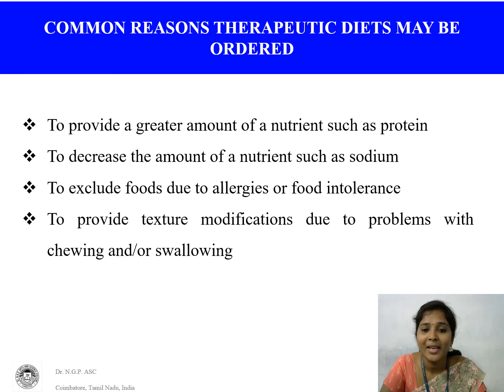To provide a greater amount of nutrients such as protein, fat, high fiber, and other nutrients, and to decrease the amount of nutrients such as sodium and potassium for the renal patient. And then we have to exclude the foods for allergic condition and food intolerance condition, to provide texture modification due to problems with chewing and swallowing condition for the geriatric diet patients.